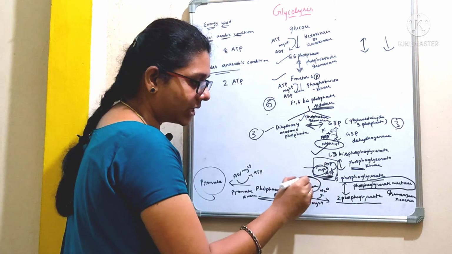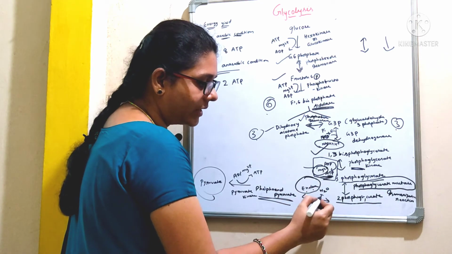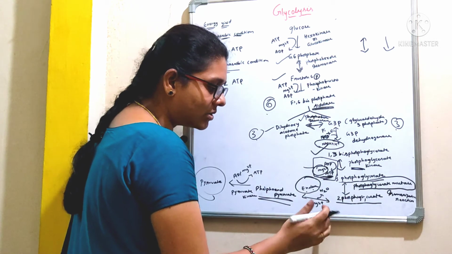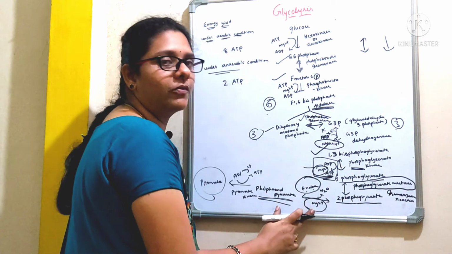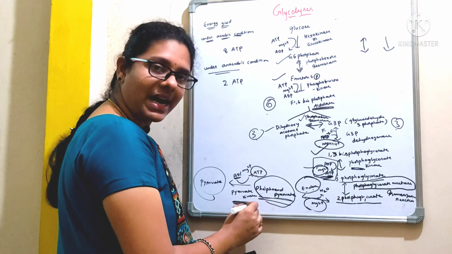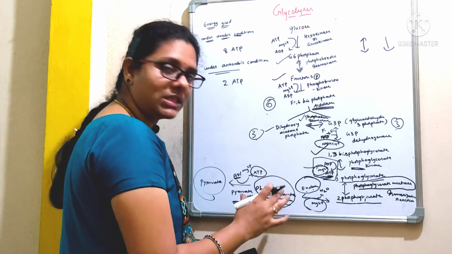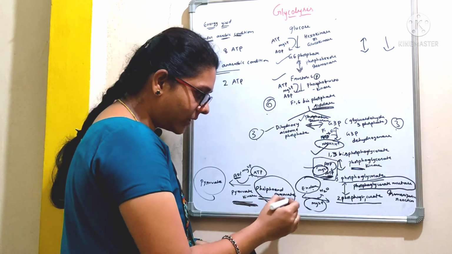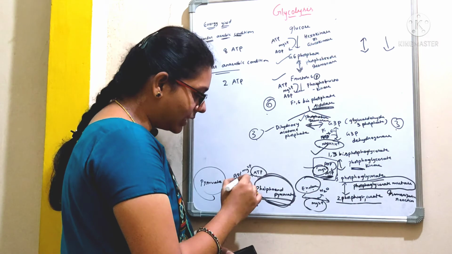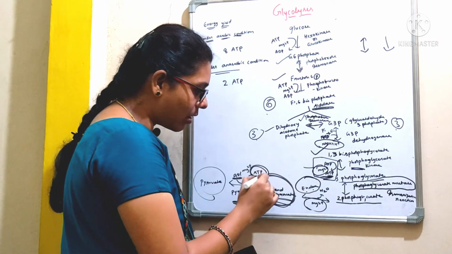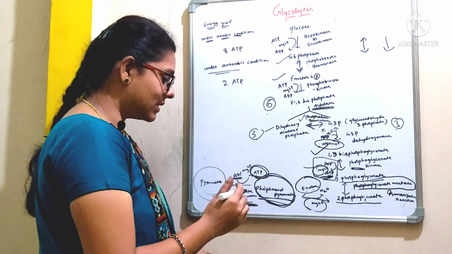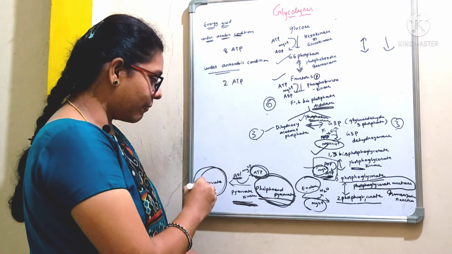After the formation of 2-phosphoglycerate from 3-phosphoglycerate, now this 2-phosphoglycerate is again converted to phosphoenol pyruvate by the action of an enzyme called enolase with the removal of a water molecule, and this reaction also requires Mg2 plus as a cofactor. And finally, the enzyme pyruvate kinase catalyzes the transfer of the high energy phosphate group from this phosphoenol pyruvate to ADP, leading to the synthesis of ATP. So what is the final step of glycolysis? There will be a synthesis of pyruvate.